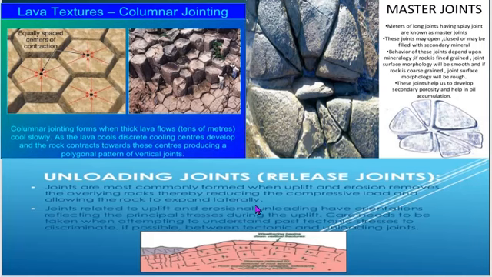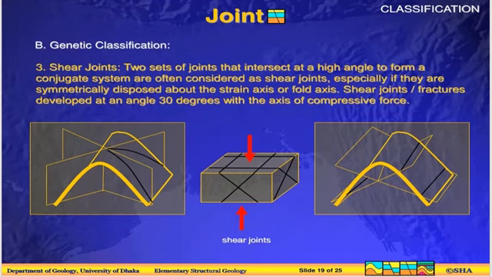Then comes the tension joints in metamorphic rock. So what are tension joints in metamorphic rocks? As metamorphic rocks are derived from igneous and sedimentary rocks, depending upon the nature and intensity of metamorphic changes, the joint pattern of the parent rock may be preserved wholly or partially, or deformed and completely changed or destroyed.